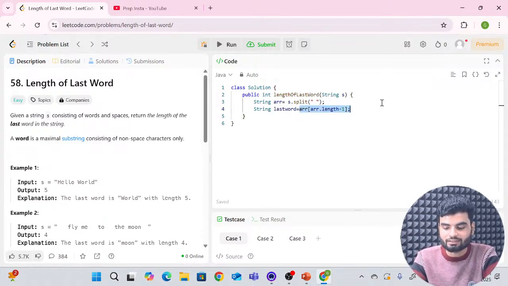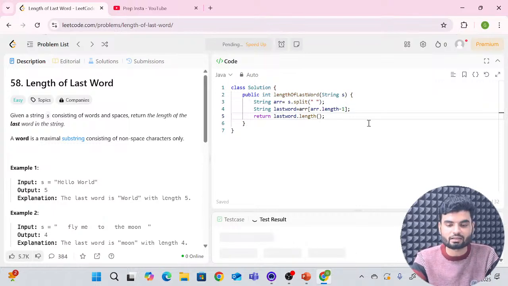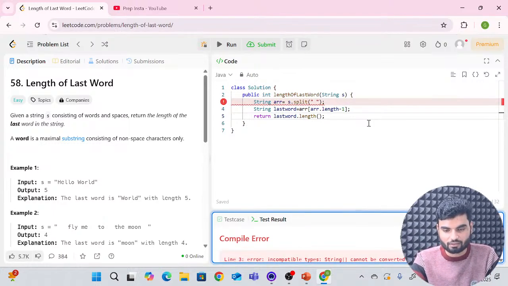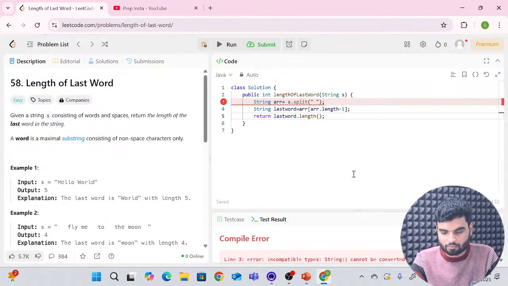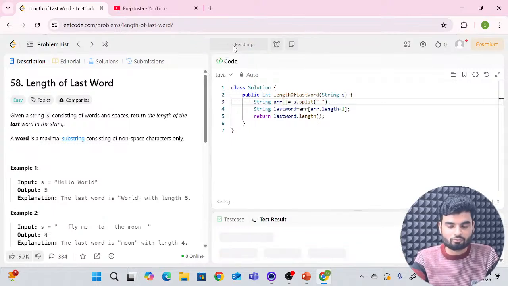And at the end, we can return our output, and that is lastWord.length. Look at how easy this was. But this is in Java and Python directly. In terms of C++, this is different. Oh no, what's the problem? It will give you an array, and I haven't written the square bracket array notation here. So now this works fine.